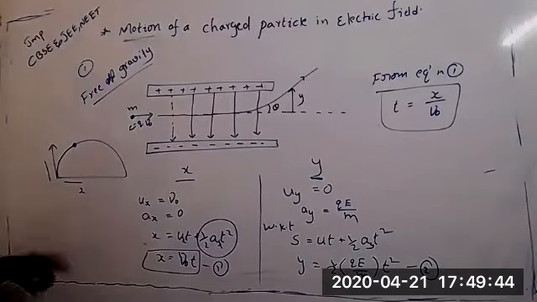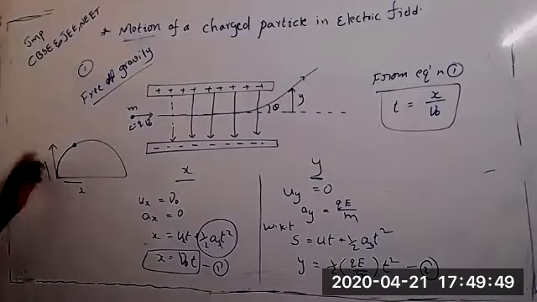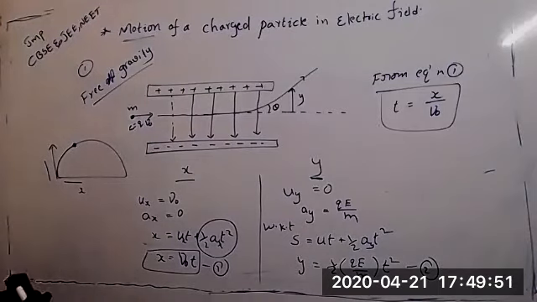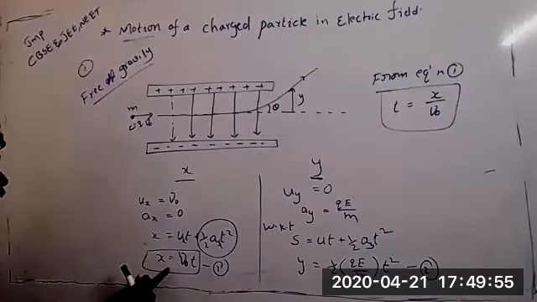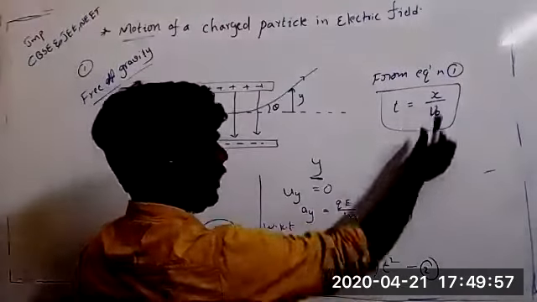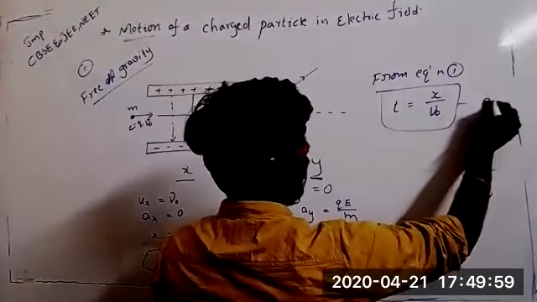Time is constant, I am telling, because simultaneously x and y will change. First x will change, after y will change, it won't be like that. At a time, x and y also will change when a body is moving in the two-dimensional motion. That is the reason from this equation 1, I wrote t equal to like that. This I will write as equation A.